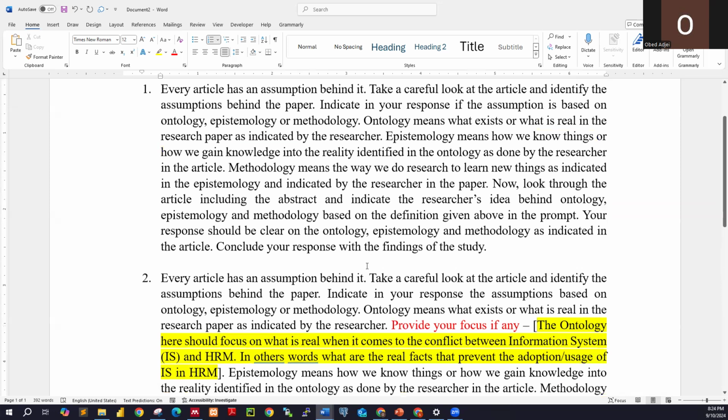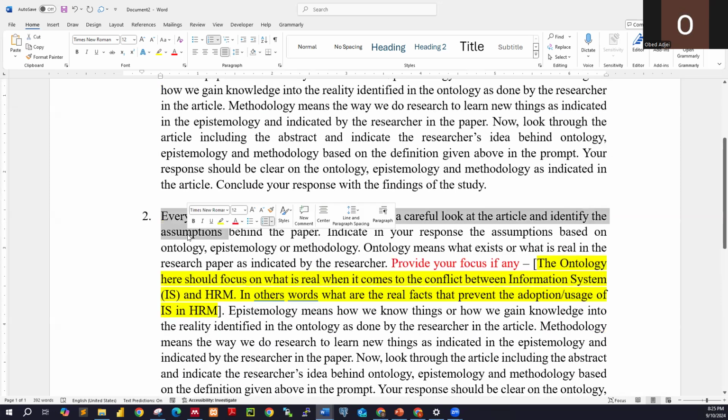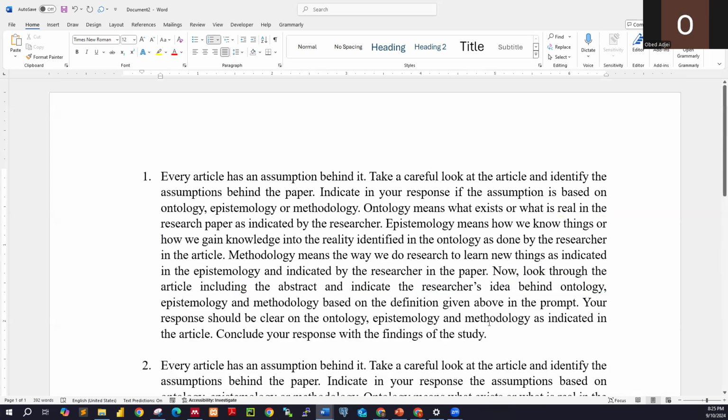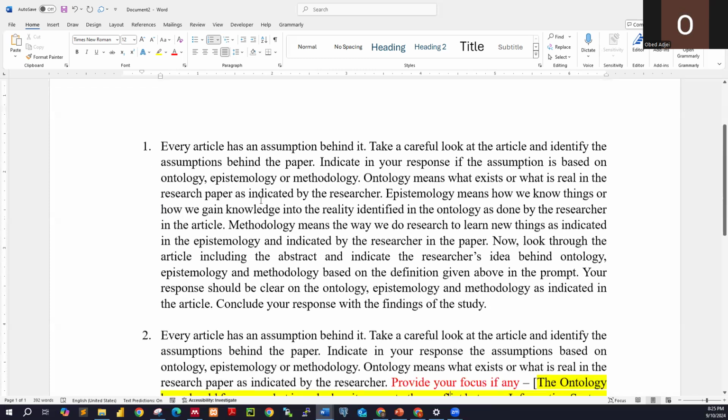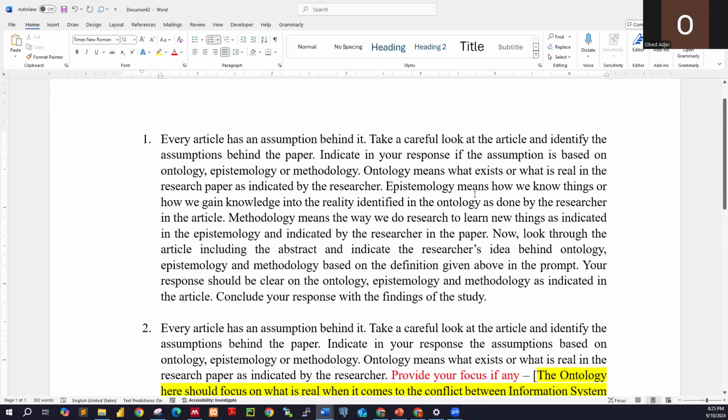Okay, so this is just an advanced version of this, whereby we have a focus in this particular prompt. This one is just general. So you can choose any of the two. Okay. All right. Now, once you have this prompt, you just copy it.